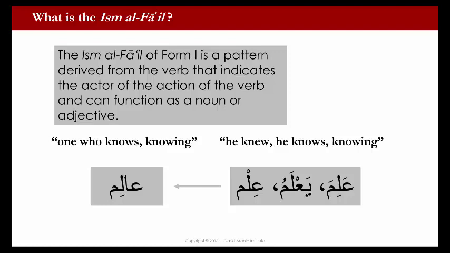The ism al-fa'il is the doer of that verb. And its pattern is fa'il, or here, alim, because the root of alima is ayn, lam, mim. And one who is alim is one who knows, or is knowing.